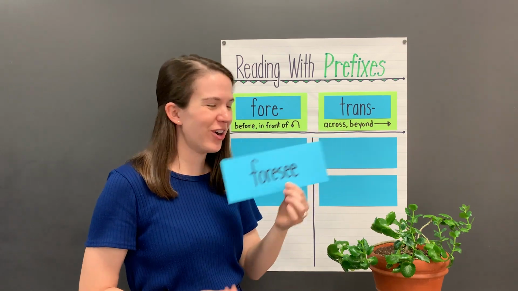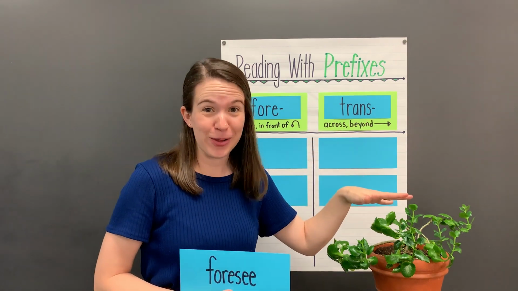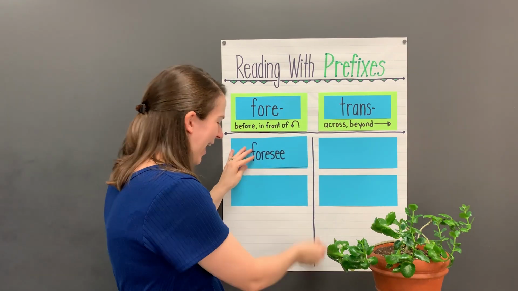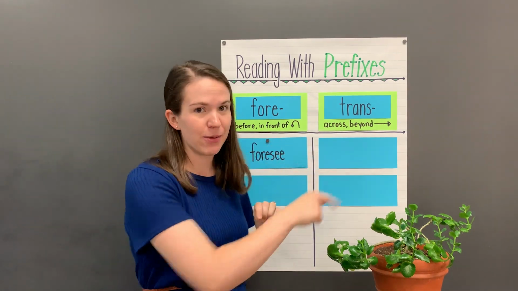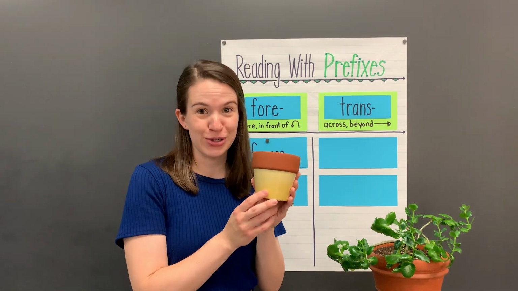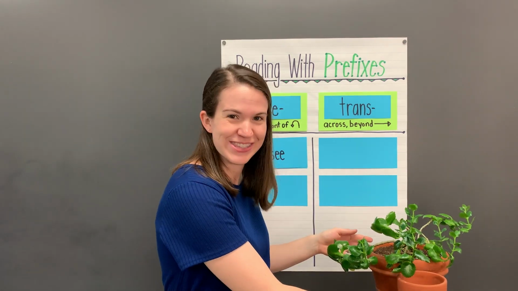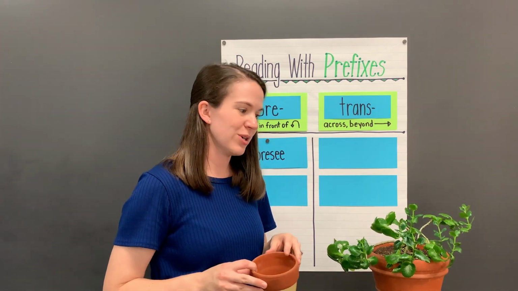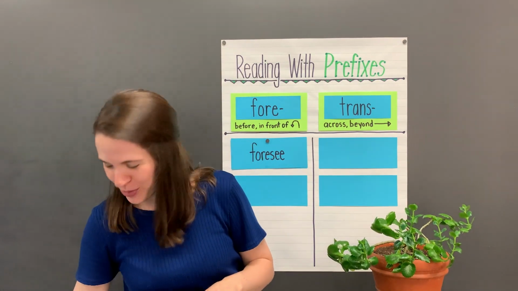When I think of this word, I think of my kalanchoe plant. I did not foresee how big this plant was going to become. So I planted it in a pot that was much too small. Do you see the difference there? Now this plant's not very healthy and I'm trying to rescue it. Let's read another word together.